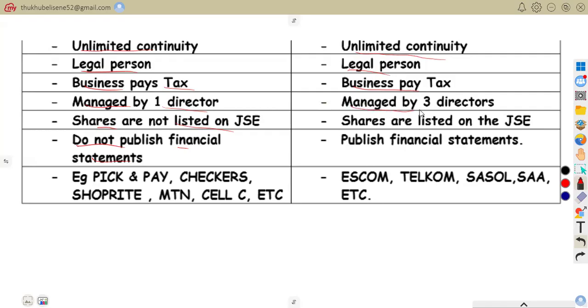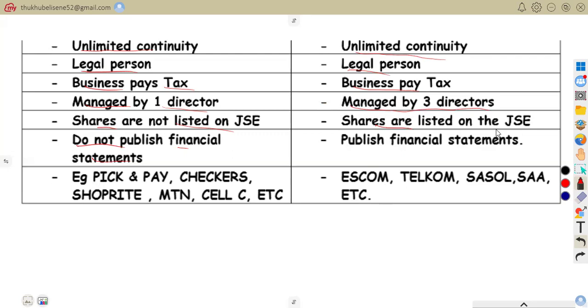This one is not managed by one person, but it is managed by three. Managed by three directors. A public company must have at least three directors. A board consisting of a chairperson and two other directors manage the company.